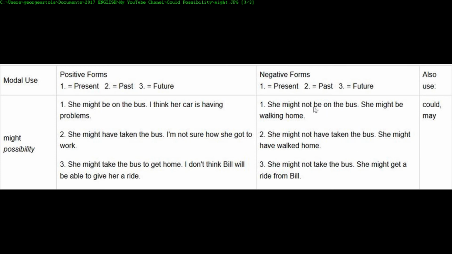I could use this in the negative. She might not be on the bus. She might be walking home. In the past, she might not have taken the bus. She might have walked home. In the future, she might not take the bus. She might get a ride from Bill. You could also use could or may.